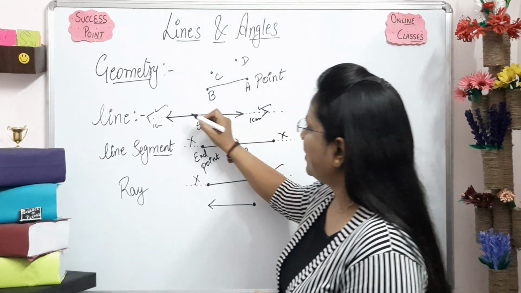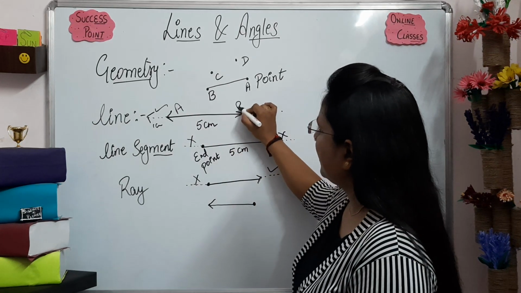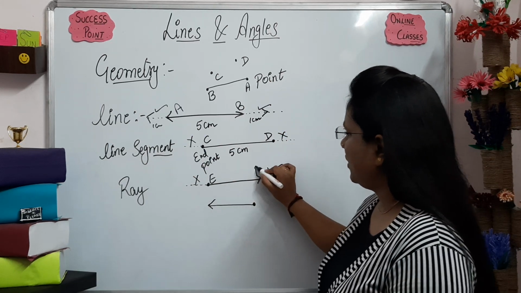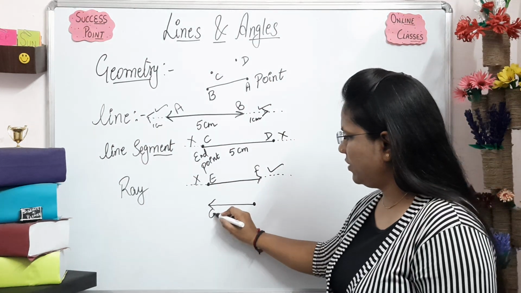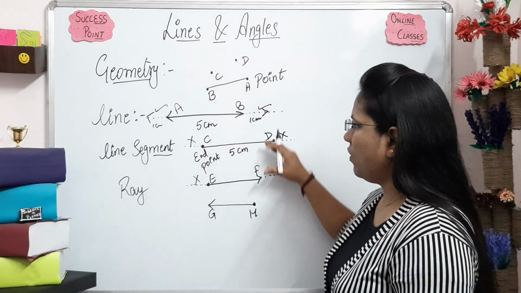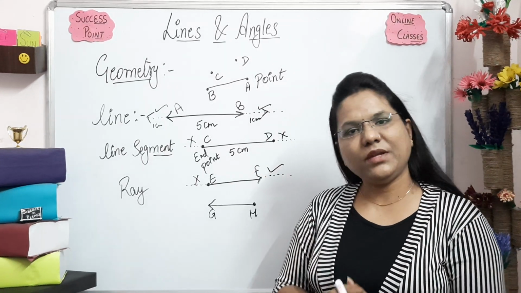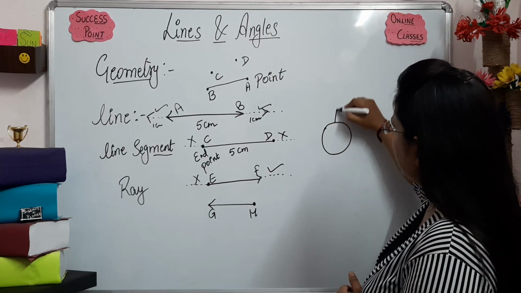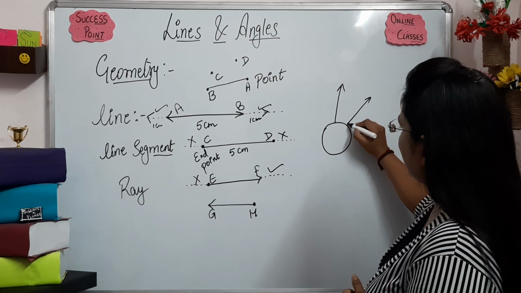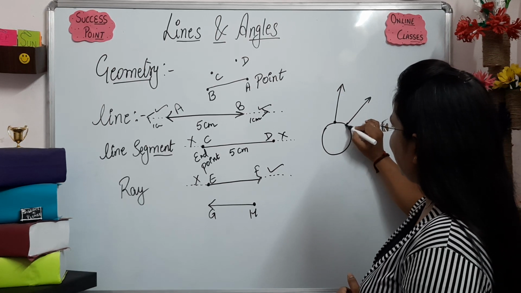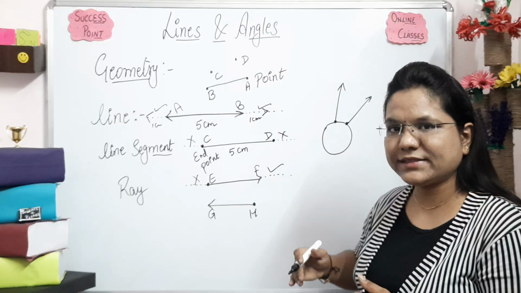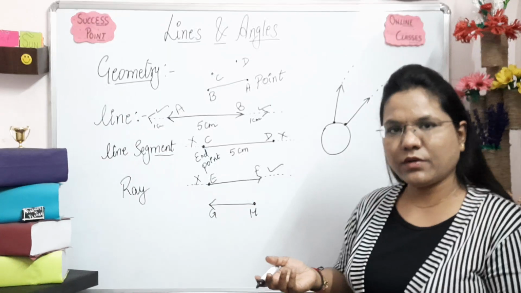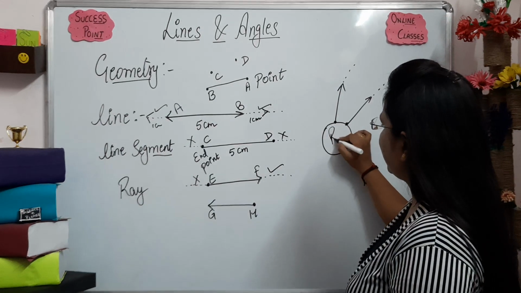Okay? Let's give them naming: A, B, C, D, E, F, and this one G, H. So all the points on a line we can assign naming. Let's take an example of a ray so that we will not get confused. Like sun rays. In sun rays, the one side has a fixed end point that we can't extend, but on the other side we can extend, however far it can be. So you can take sun rays as an example.